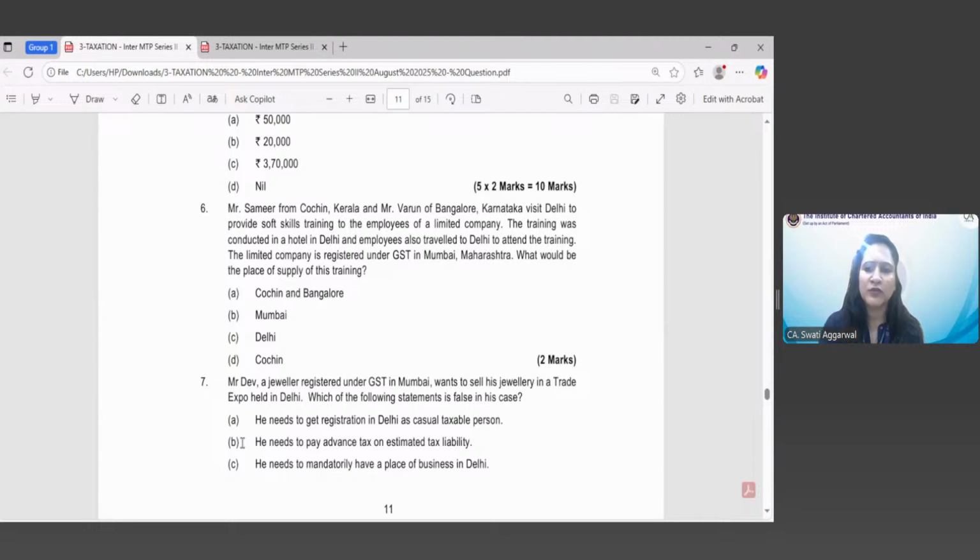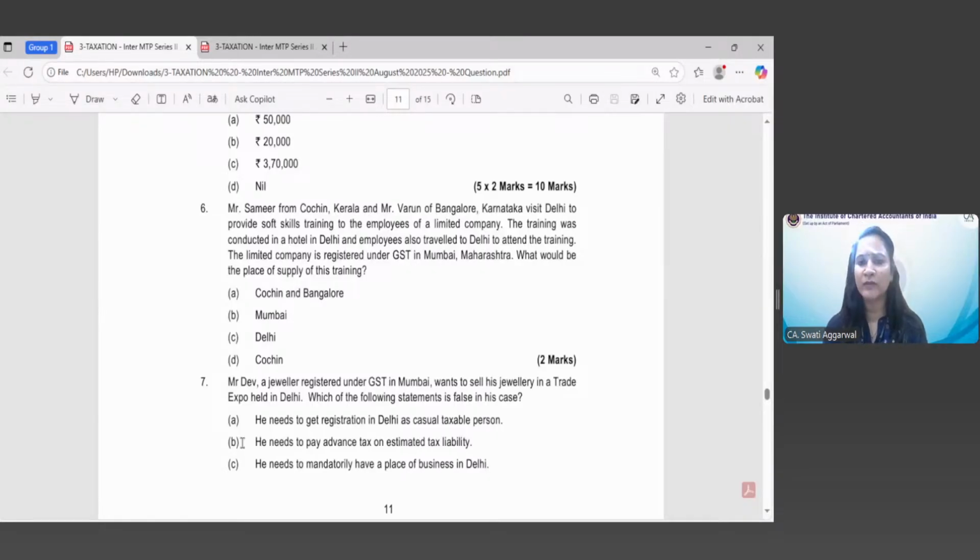Registered person को हम short form में LOR, location of registered person कहते हैं, sometimes to memorize you can recall it like LOR, right? So if services have been provided to a registered person, then the place of supply is LOR, the location of that registered person. If it is provided to a person other than a registered person, then the place where services are actually performed, that is, they are provided in Delhi.